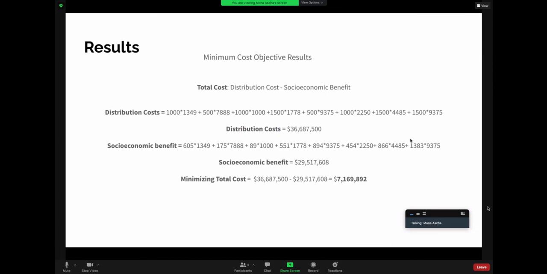In terms of our objective functions, we calculated our total cost to be the distribution cost minus the socioeconomic benefit. So our distribution cost, after plugging in the values for vaccine allotment per ward, ended up being approximately $36 million. The socioeconomic benefit was calculated to be approximately $29 million, with our total minimized cost being $7,169,892.